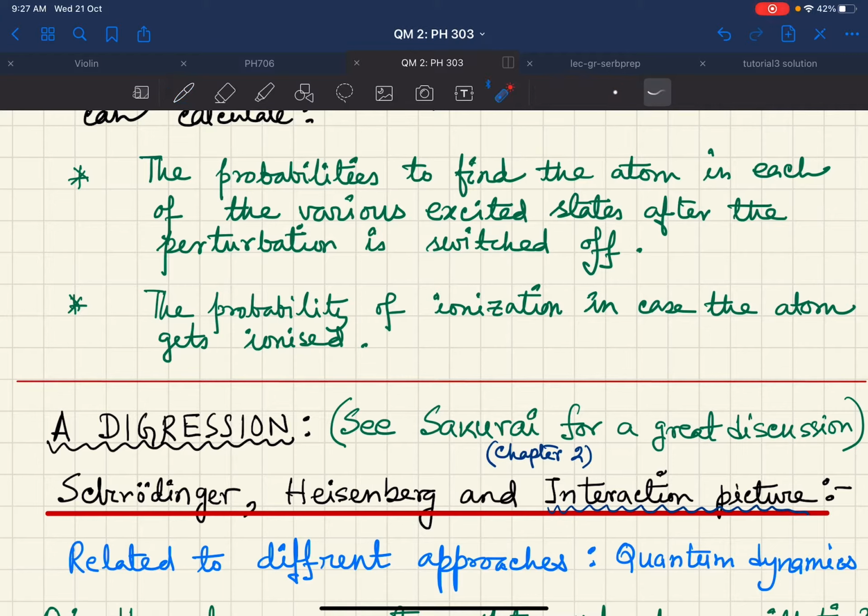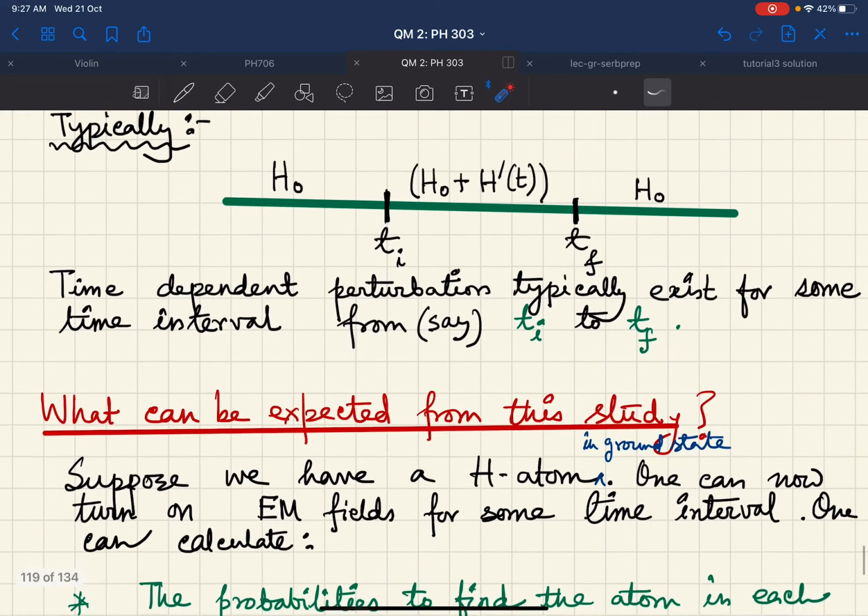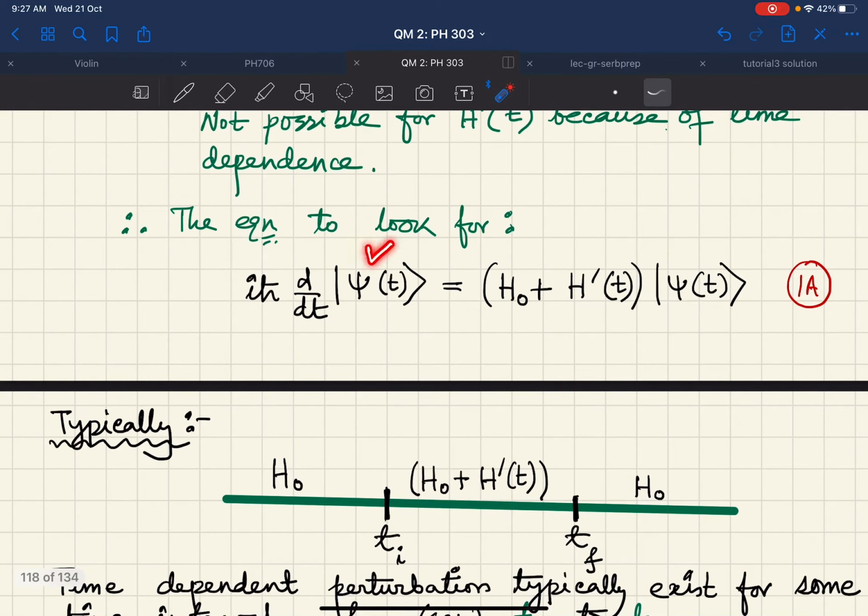Therefore, our goal is to finally reach the interaction picture after discussing Schrodinger and Heisenberg, because we will see that the interaction picture is basically a mixture of Schrodinger and Heisenberg pictures, and we will use that to figure out the solutions of psi of t in case I have a time dependent Hamiltonian in the Schrodinger equation. So basically our goal is to look for psi of t.